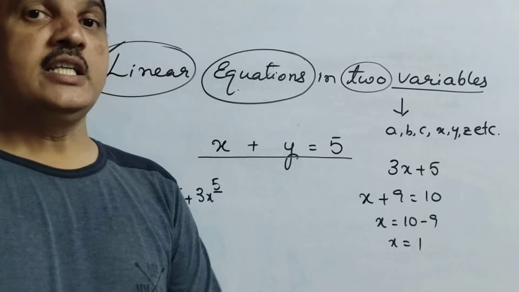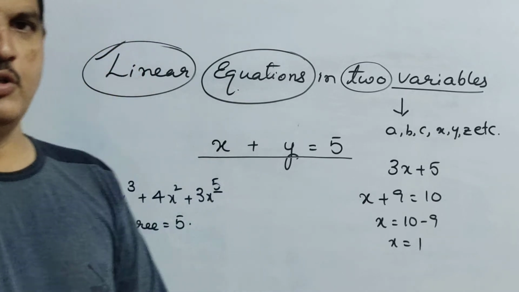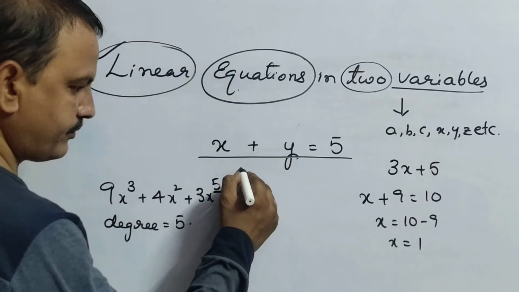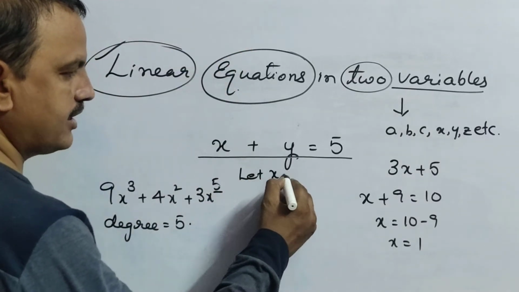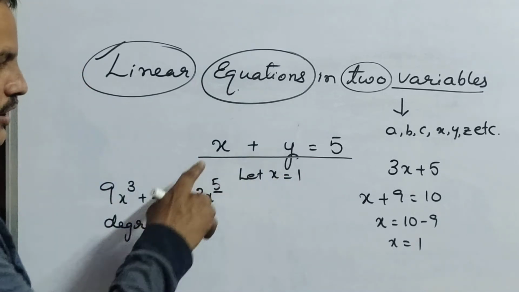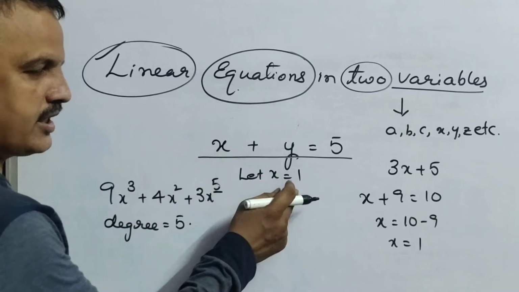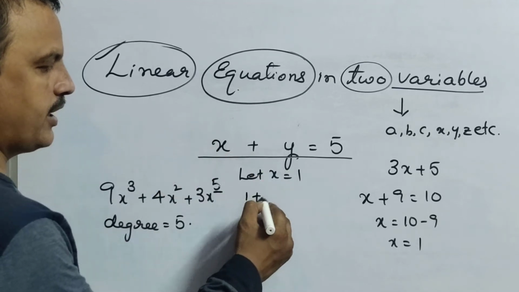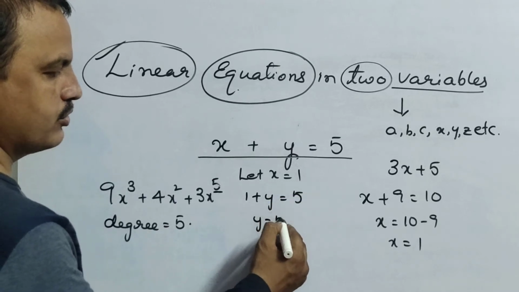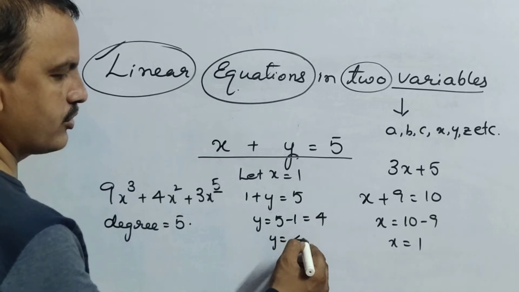Then you can write infinitely many solutions. Infinitely many solutions. Why? See here, I'll give you one example, children. Let x equal 1. Now in this equation, substitute the x value 1, meaning we consider x as 1. So 1 plus y equals 5, so y equals 5 minus 1, that equals 4. So y equals 4.